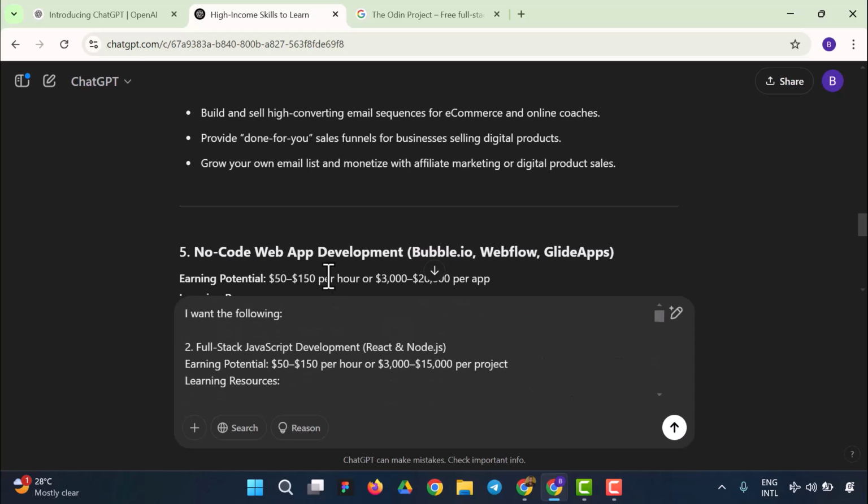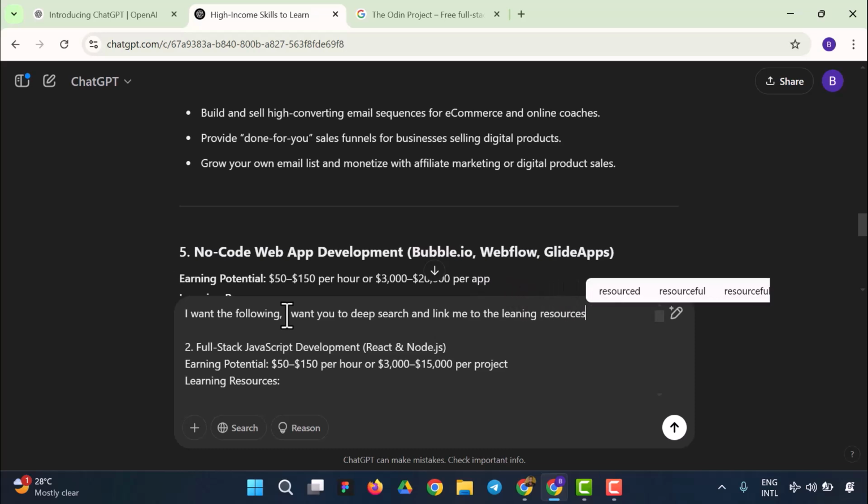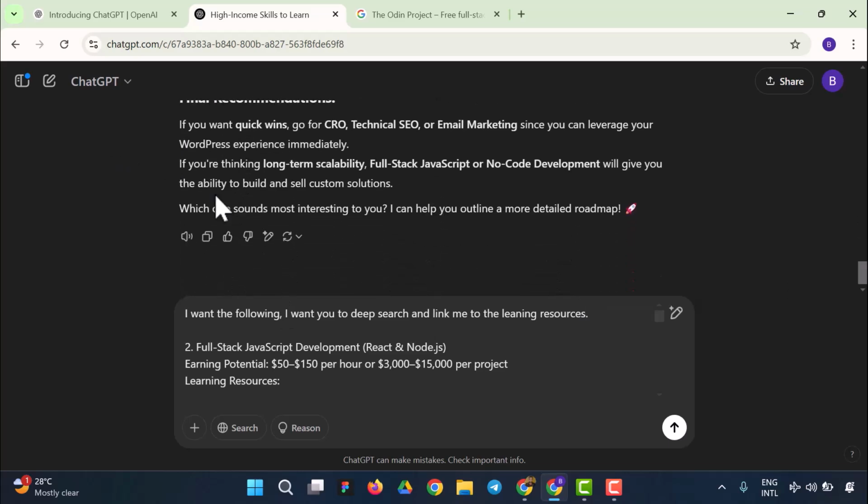I'll say I want the following. I want you to deep search and give me good, okay, deep search and link me to the learning resources. Yeah, learning resources. Okay, and the next thing says if you want quick wins, go for this. It's suggested, but I've taken the ones I want.